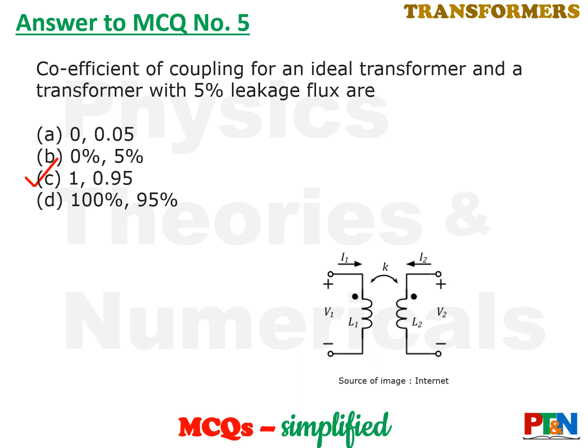See, this transformer is basically two magnetically coupled coils. They are coupled through that iron core. So for an ideal transformer, there is no loss of flux, there is no leakage flux. The entire flux of the primary goes through and links the secondary coil. That means in that case it is 100%, and the coefficient of coupling varies from 0 to 1. So for an ideal transformer, the coefficient of coupling will be 1, and if there is 5% leakage, it will be 0.95.